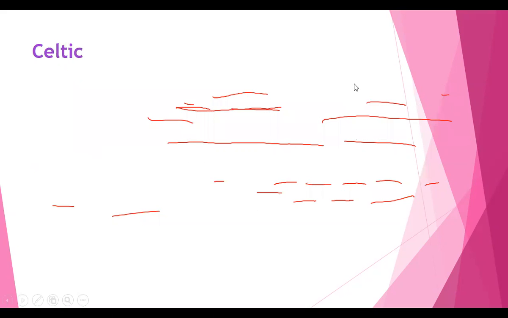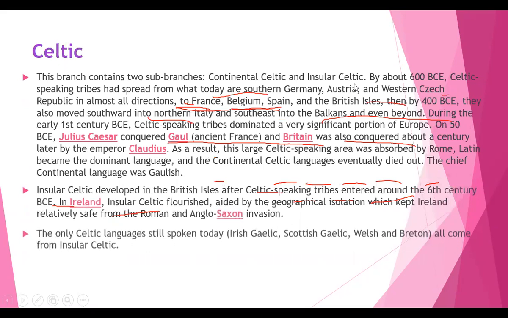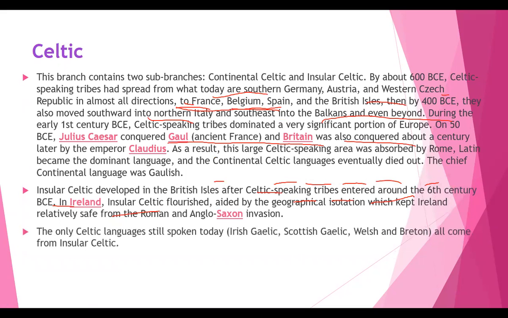Let's see another branch here, that is the Celtic branch. So what is the Celtic branch? Let us see now, right? This Celtic branch contains two sub-branches. One is continental Celtic, the other insular Celtic. So the Celtic branch has continental Celtic as well as insular Celtic, two sub-branches together.